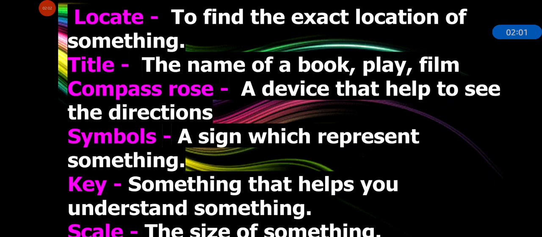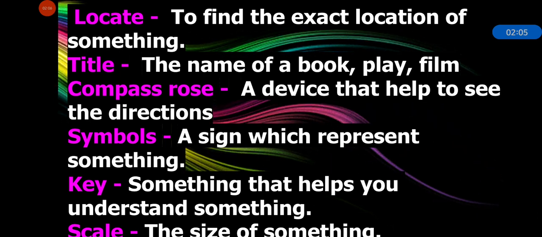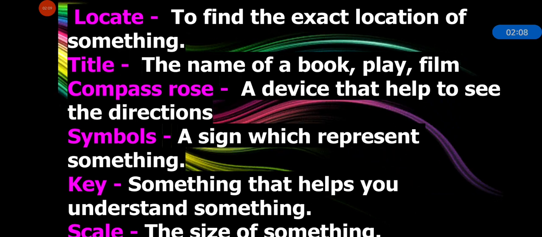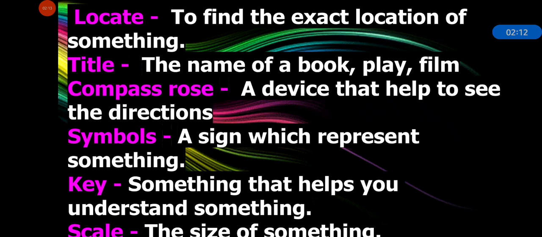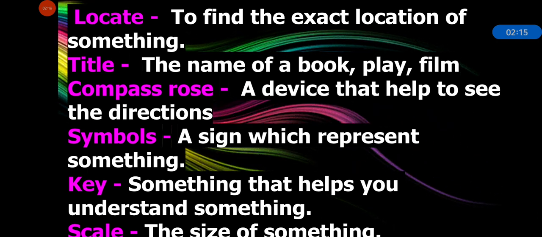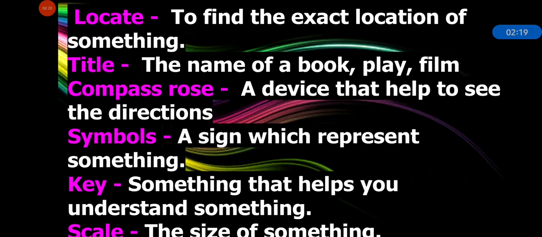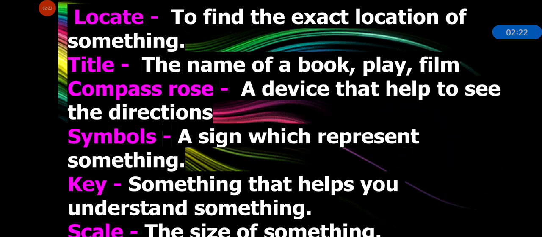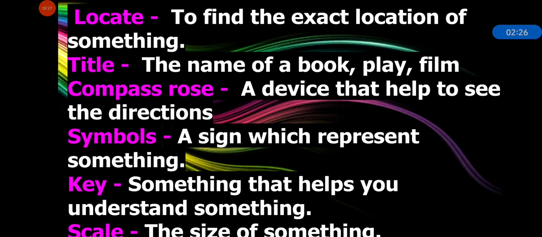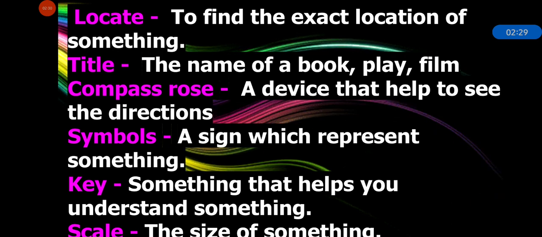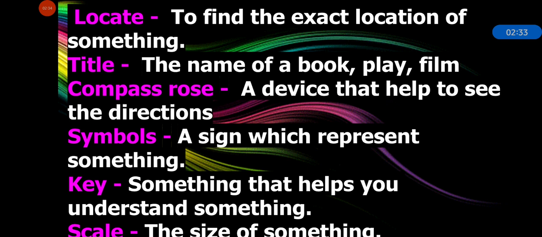Now some keywords from today's topic. Locate means to find the exact location of something. Title, the name of a book, play or film or other things. Compass rose is a device or tool that helps to see the directions. Symbols, a sign which represents something. Key, something that helps you to understand something. Scale means the size of something.